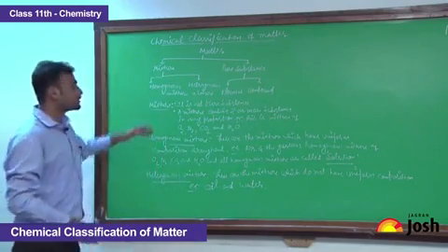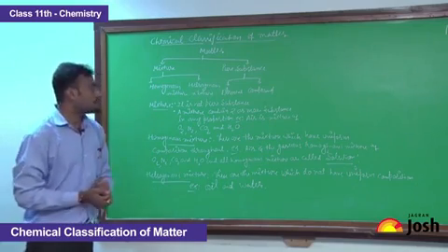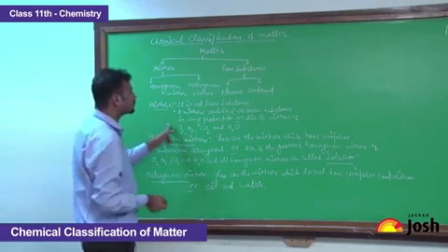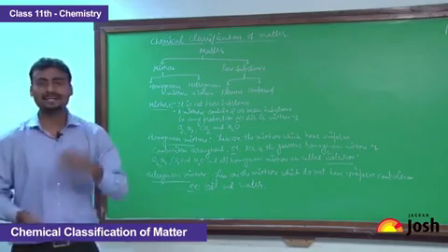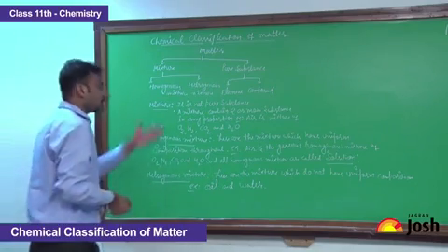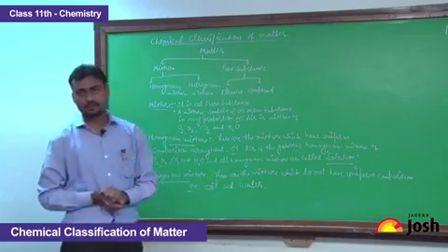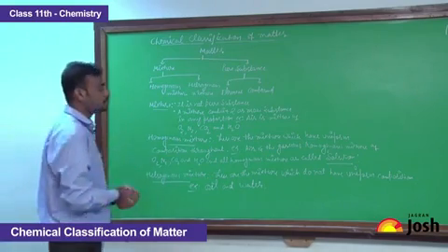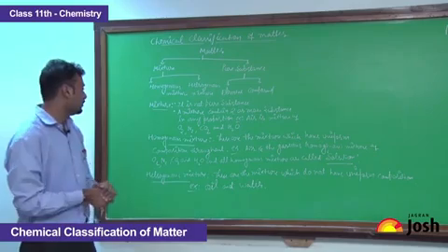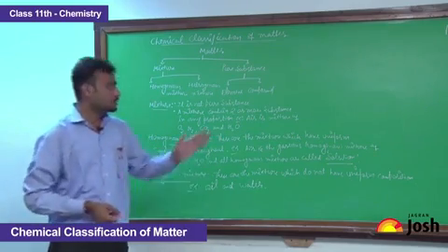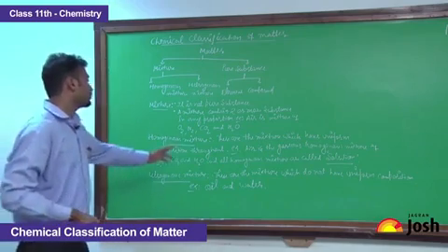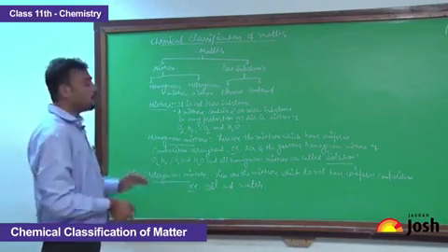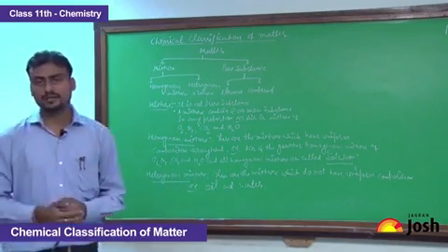Now, what is exactly a mixture? A mixture is not a pure substance. A mixture contains two or more substances in any proportion. For example, air is a mixture of oxygen, nitrogen, carbon dioxide and the water. Now, the homogeneous mixtures are the mixtures which have uniform composition throughout. That is, air is a gaseous mixture of oxygen, nitrogen, carbon dioxide and the water.